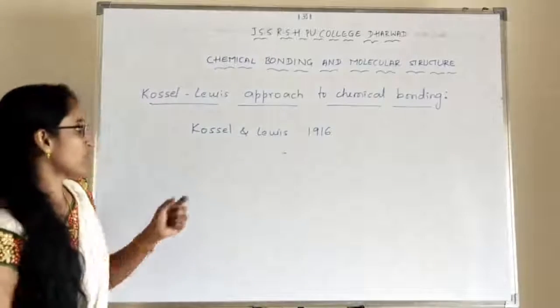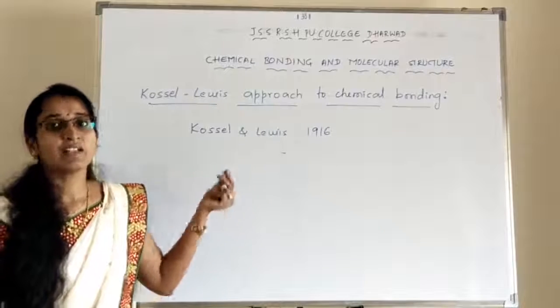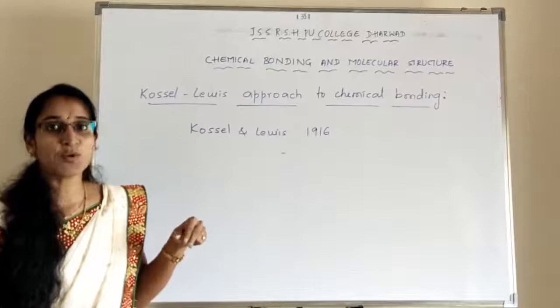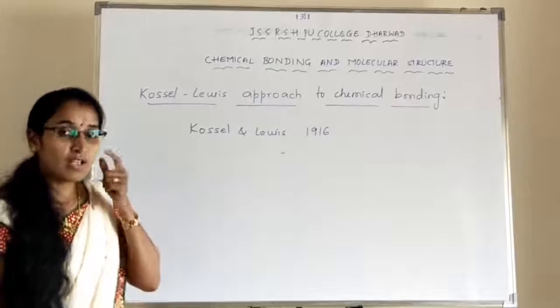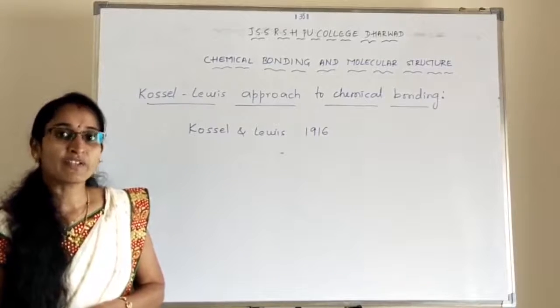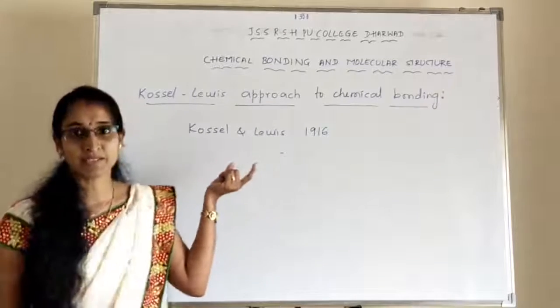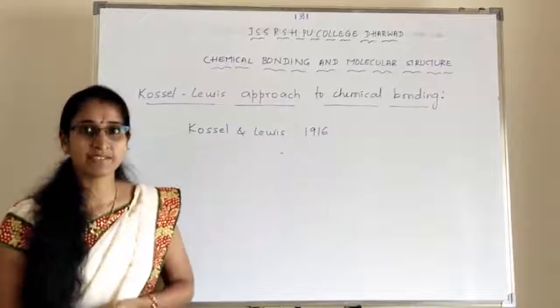So the chemical bond formation in terms of electrons was explained by Kossel and Lewis in the year 1916.